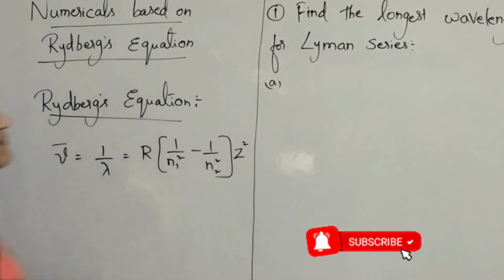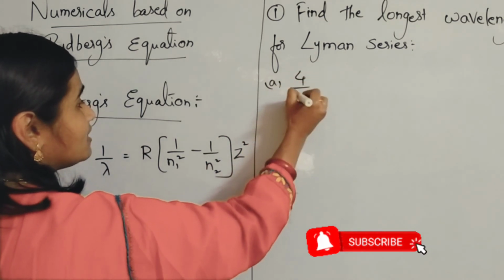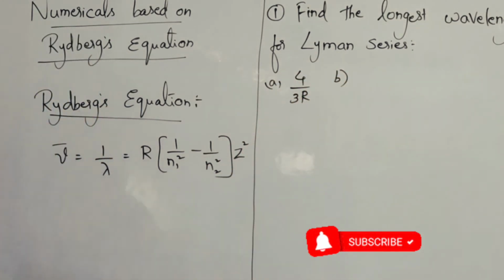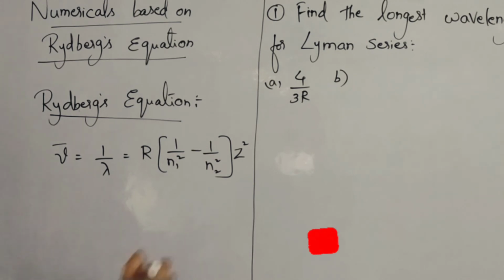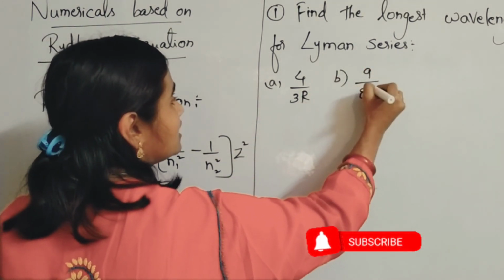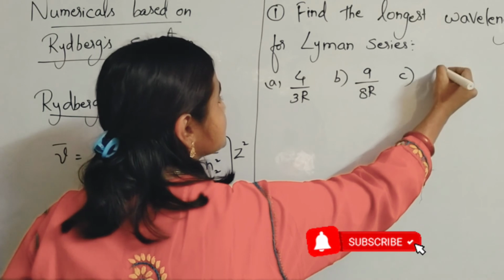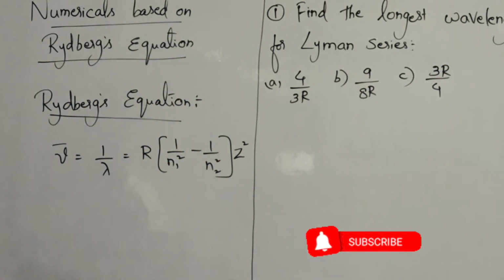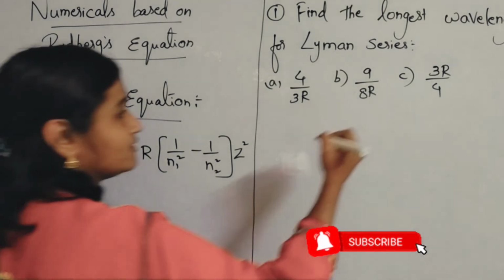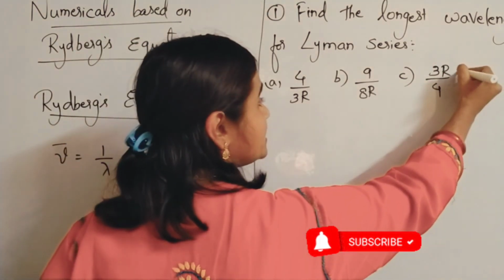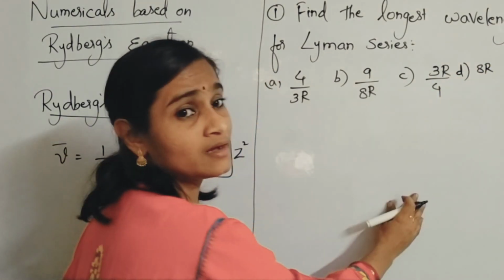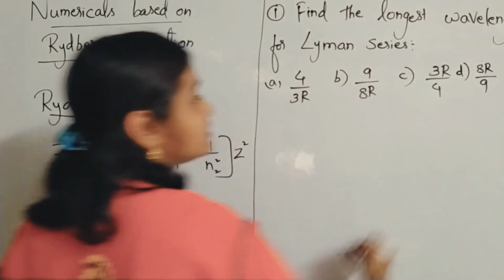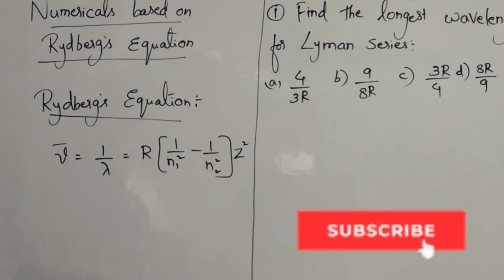Options are given like this. 4 options you will be given and you have to choose one correct answer from that. Option A, 4 by 3R, option B, 9 by 8R, option C, 3R by 4, and option D, 8R by 9. So you have to choose the correct answer among that.